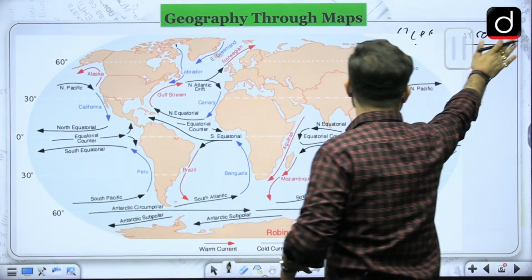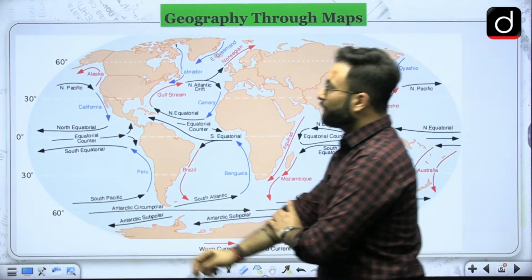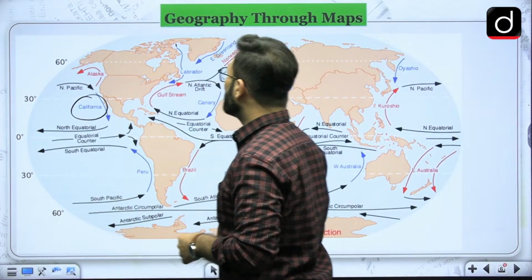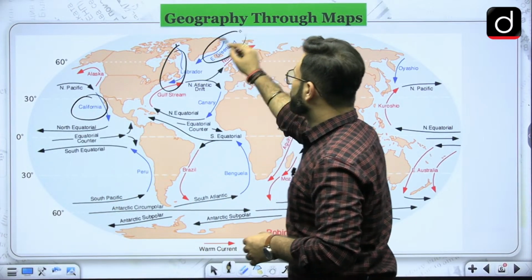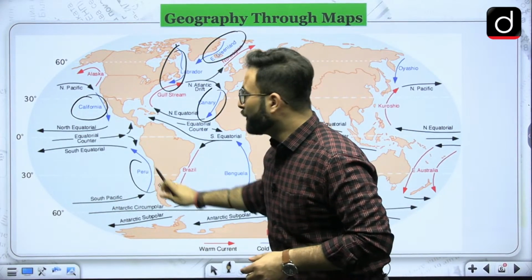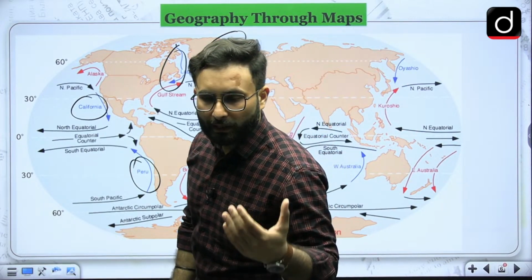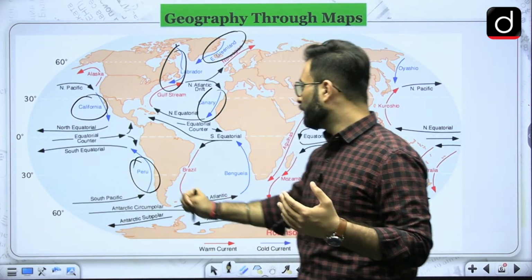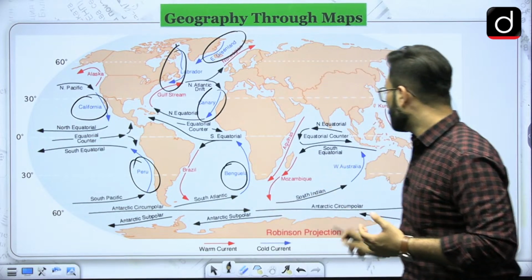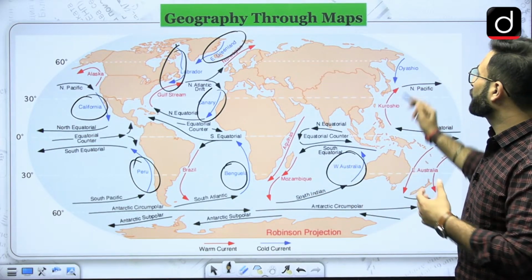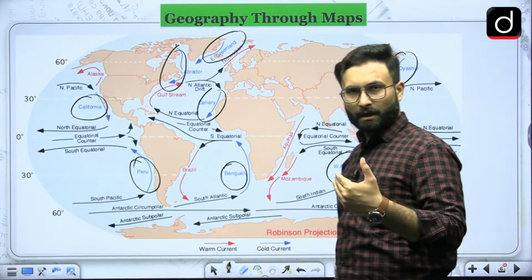I will just recite the names of some cold currents over here. California current, that is near USA, then Labrador, East Greenland, Canary current, Peru current. When we talk about the Peru current, you must have heard about El Nino, La Nina, so that will be playing a very important role over here. Then Benguela current over here, Western Australian current over here, these are Oyashio. These are some of the cold currents.